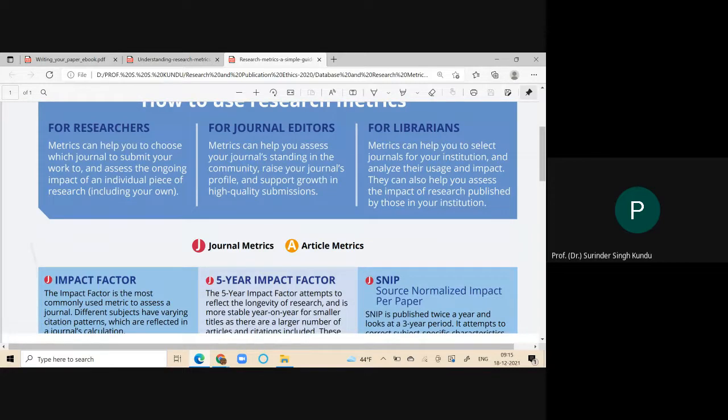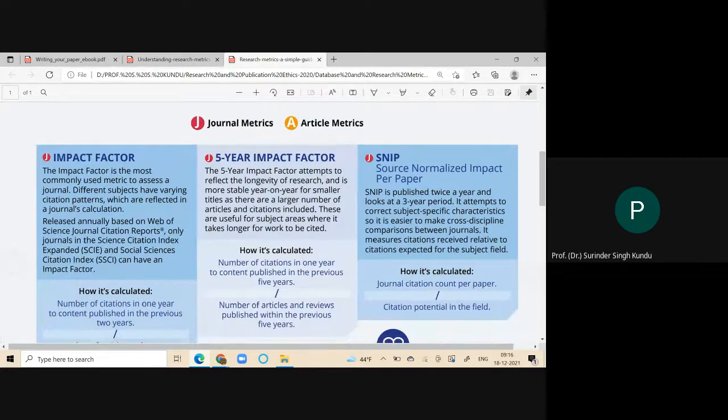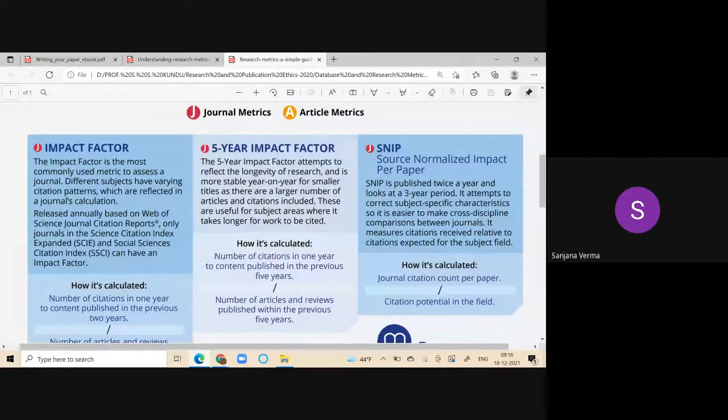Now, here are two categories, journal metrics and article metrics. One by one, we will elaborate on it. I hope it is visible to you all. Yes, or sir, should I zoom in?